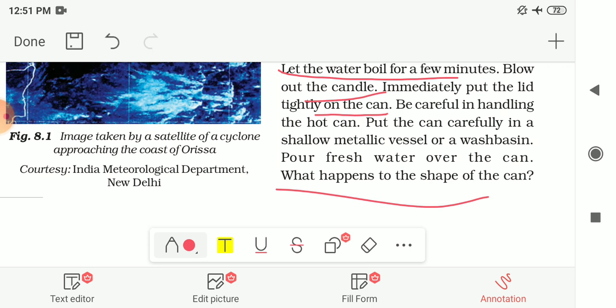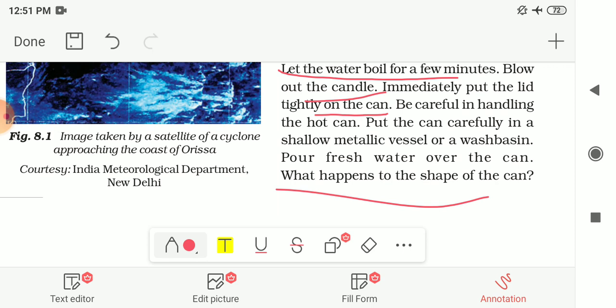Be careful in handling the hot can, and put the can carefully in a shallow metallic vessel or a wash basin.